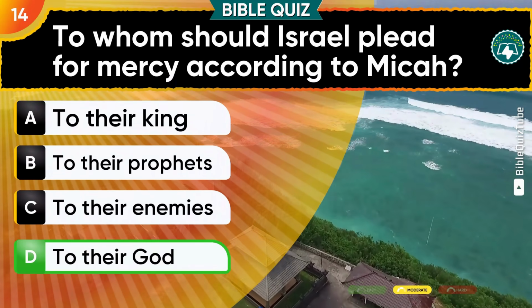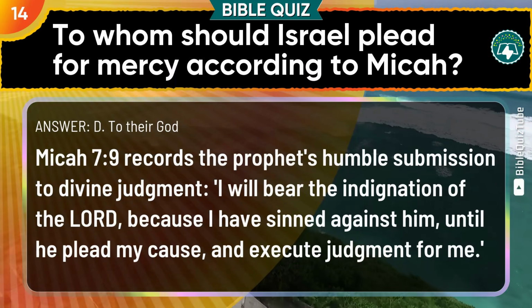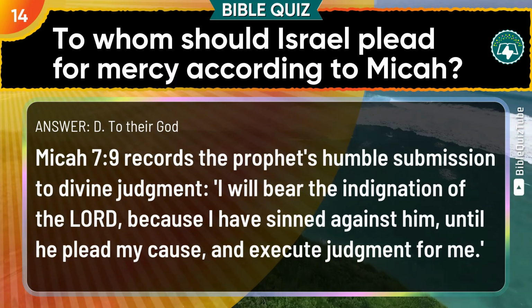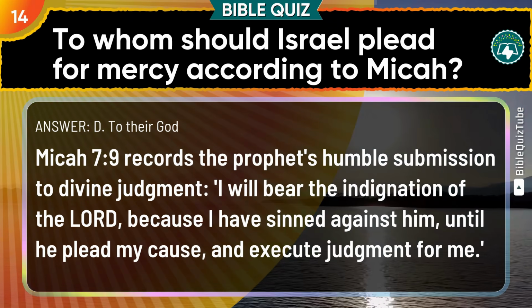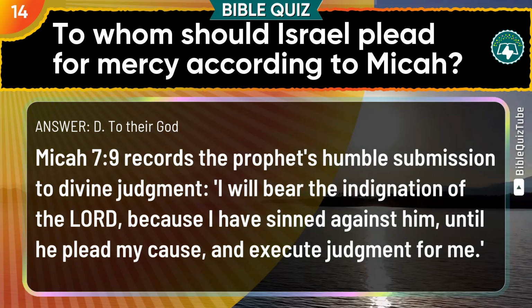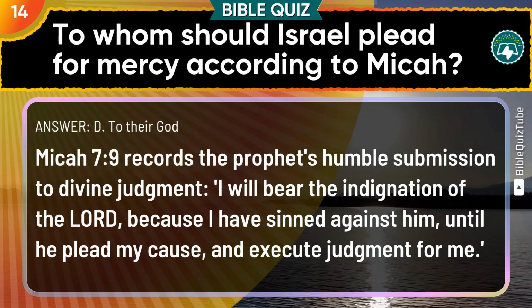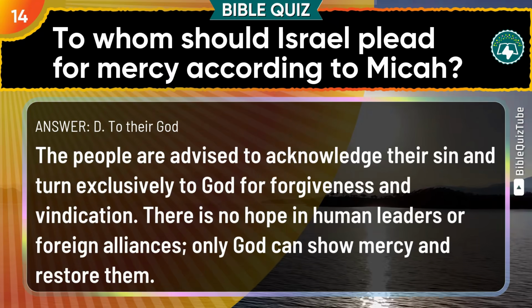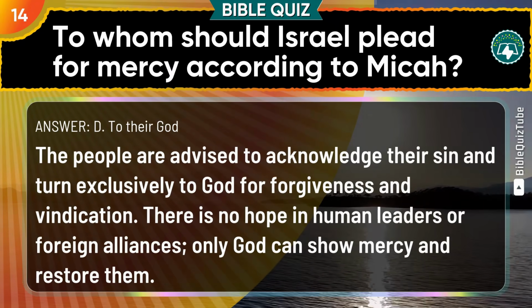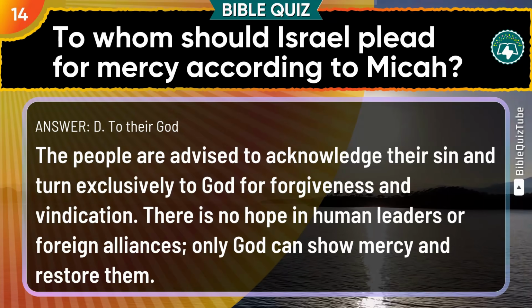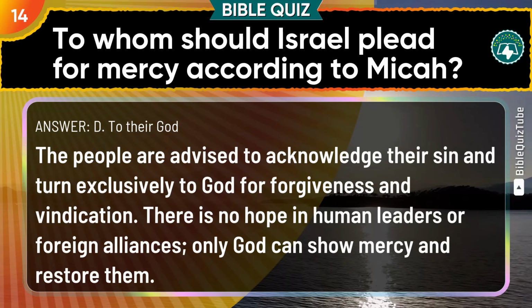You're on track. D. To their God is correct. The explanation. Micah chapter 7 verse 9 records the prophet's humble submission to divine judgment. I will bear the indignation of the Lord, because I have sinned against him, until he plead my cause and execute judgment for me. The people are advised to acknowledge their sin and turn exclusively to God for forgiveness and vindication. There is no hope in human leaders or foreign alliances. Only God can show mercy and restore them.